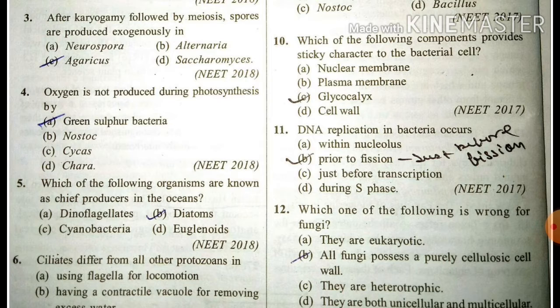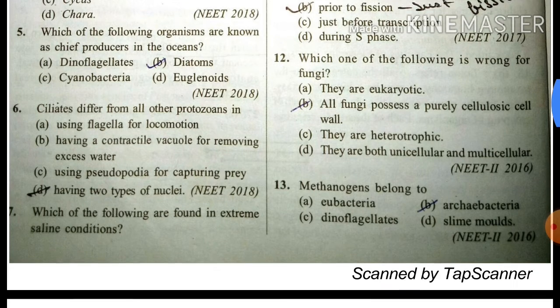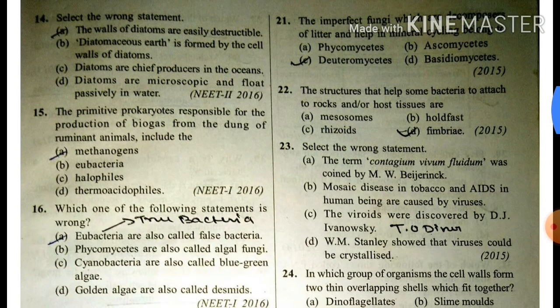DNA replication in bacteria occurs prior to fission. Prior to fission means just before fission. Okay. Which one of the following is wrong for fungi? Fungi, they are eukaryotic. True. They are heterotrophic. True. They are both unicellular and multicellular. True. But all fungi possess a purely cellulosic cell wall. This is false. The cell wall of fungi is made up of chitin. Understand?